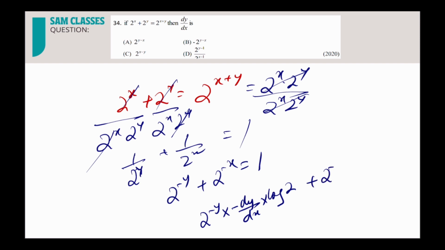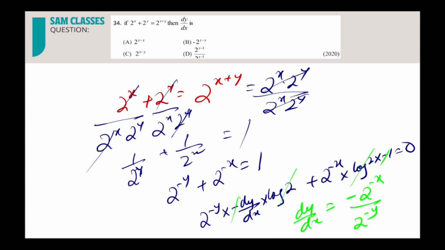Same thing here, plus 2 power minus x into log 2 into minus 1, and differentiation of 1 is 0, correct? Now if you see, log 2 will be cancelled. So minus minus will be cancelled. Dy by dx, what we are getting? If you send it that side, you will get minus of 2 power minus x by 2 power minus y.